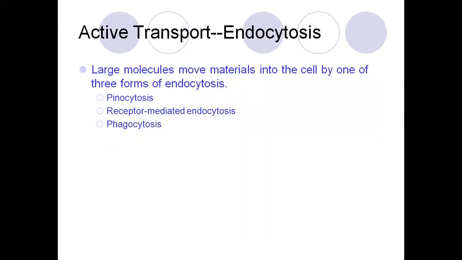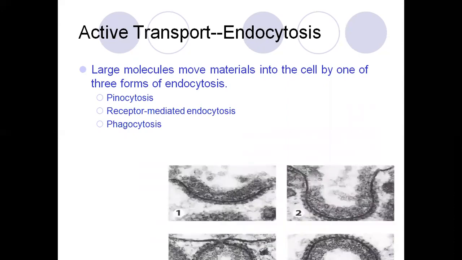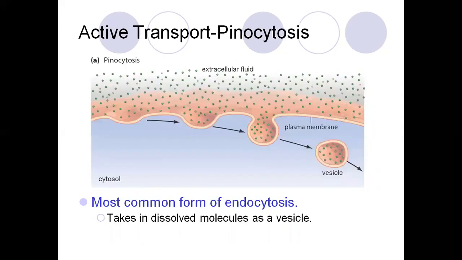So the active transport endocytosis, where a large molecule moves material into the cell by one of the three forms of endocytosis, that is pinocytosis, receptor mediated endocytosis, and phagocytosis. Pinocytosis is the most common form of endocytosis. It takes in dissolved molecules in a vesicle.